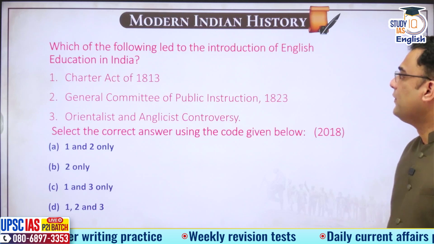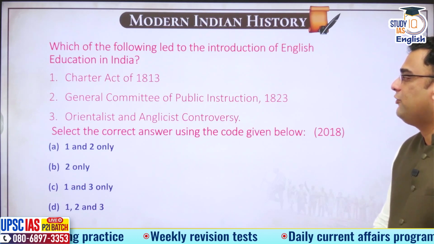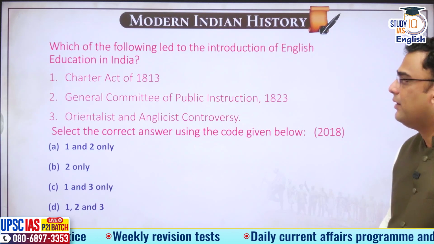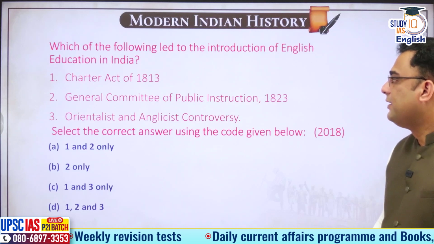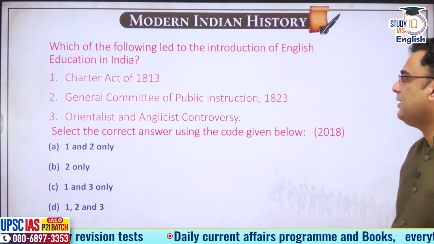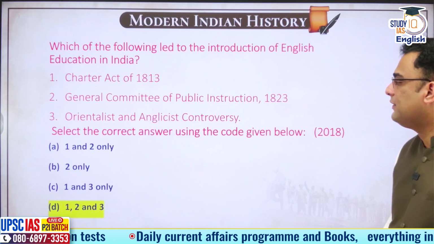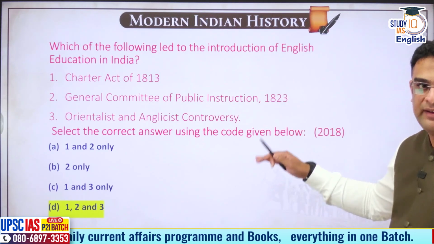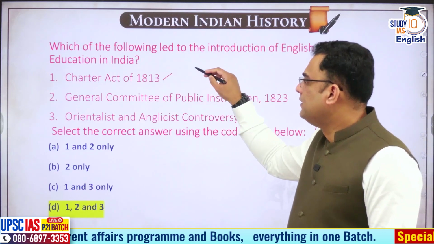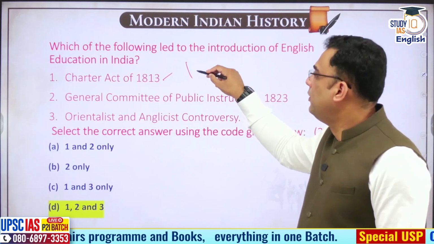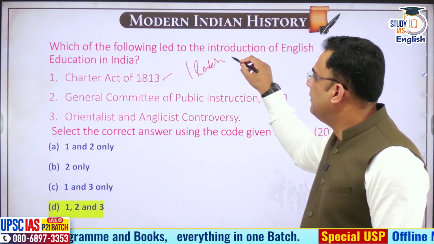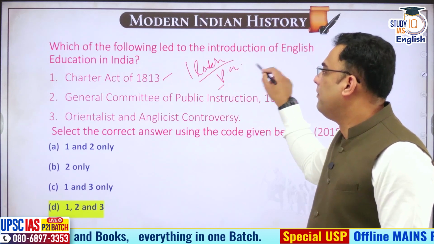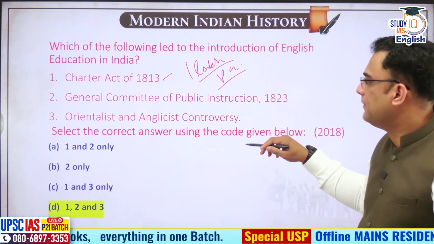Next, which of the following led to introduction of English education in India? Charter Act of 1813, General Committee of Public Instruction 1823, Orientalist and Anglicist controversy. Slightly tricky, but then there's a logic. Charter Act of 1813, it for the first time spoke about 1 lakh per annum being spent for education in India.